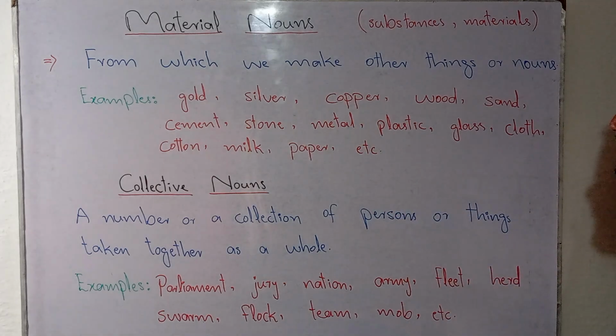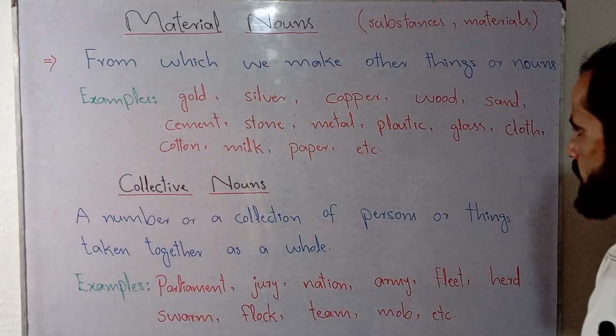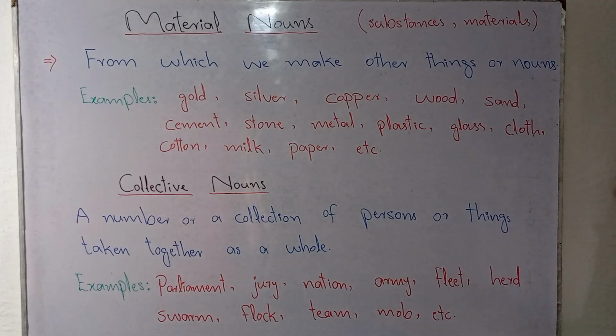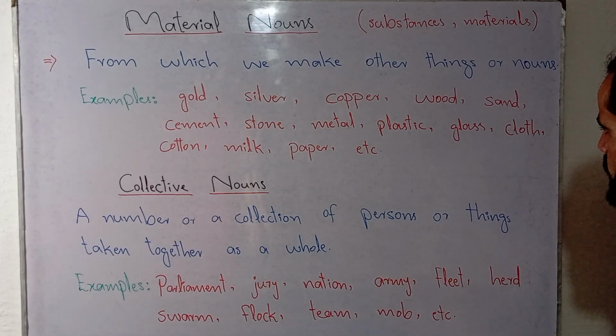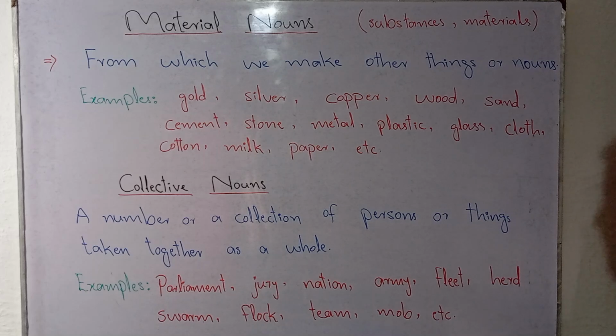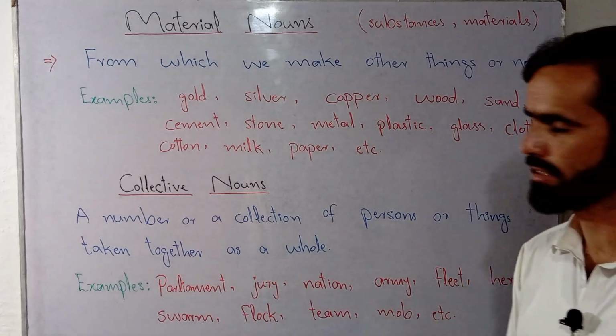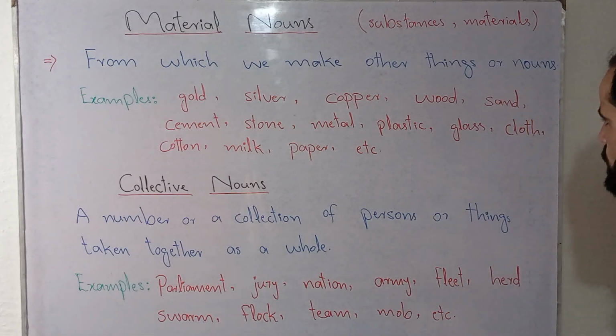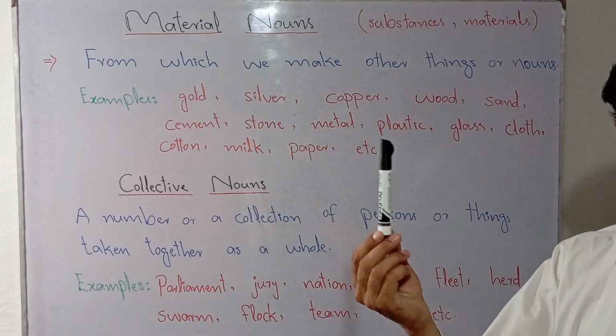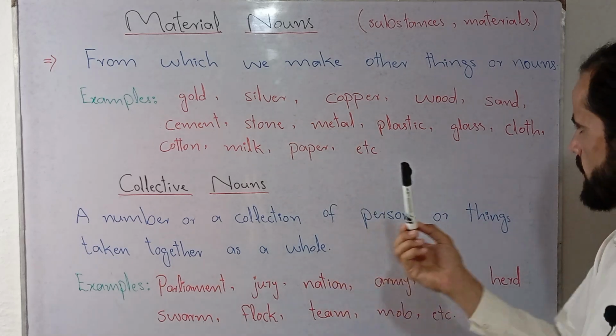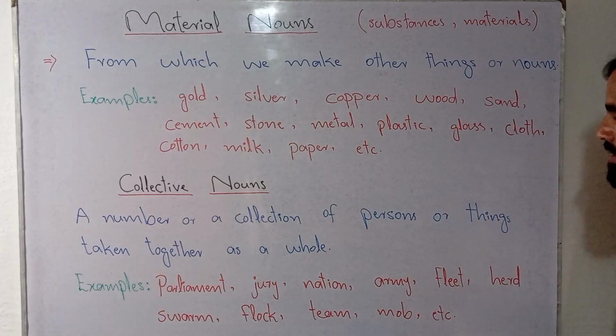Metal is also a material noun. We can use metal to make different things that we use in our daily lives. Plastic is also a material noun. Plastic can be used for making bags in which we carry things, or, let's suppose, to make markers. We can use plastic in different ways.